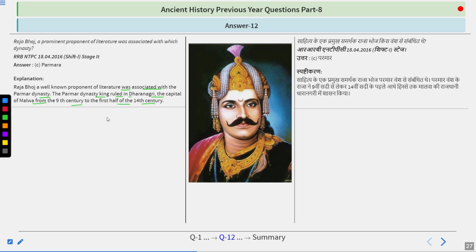If you have heard this phrase, Kahan Raja Bhoj, Kahan Gangu Teli, then you must have heard this name, Raja Bhoj. So he is the Raja Bhoj whom the phrase talks about. And do remember that we need to check whom we are talking about, as there were two kings. One was Raja Bhoj and the other one was Mihir Bhoj. Mihir Bhoj is associated with the Gurjar Pratihar, and Raja Bhoj is associated with the Parmar dynasty. Remember that.